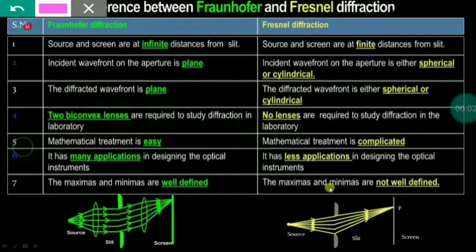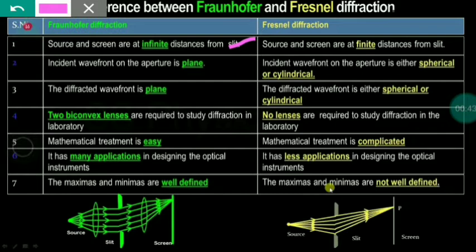Here we have to study what is meant by Fresnel and Fraunhofer diffraction, as well as the difference between Fresnel and Fraunhofer diffraction. So what is meant by Fraunhofer diffraction? Here the source and screen are at infinite distance from the slit. We have to keep the source and screen at infinite distance from the slit, so it is highly impossible to construct this Fraunhofer diffraction in the laboratory.